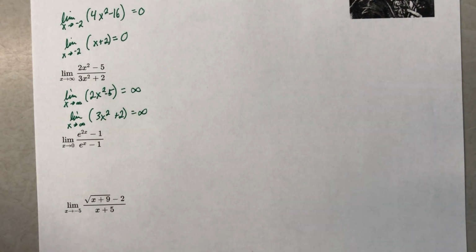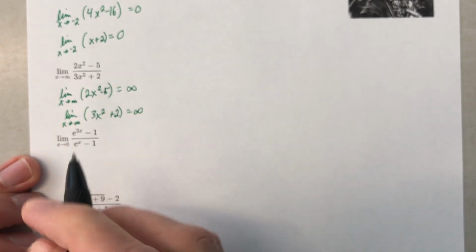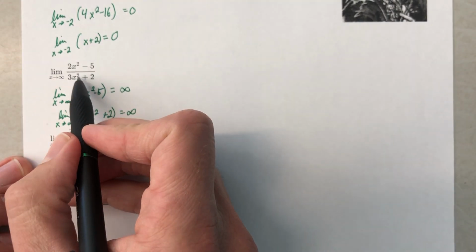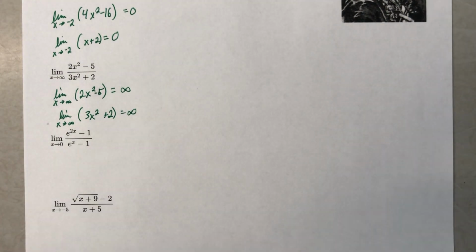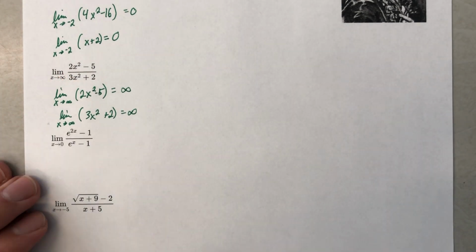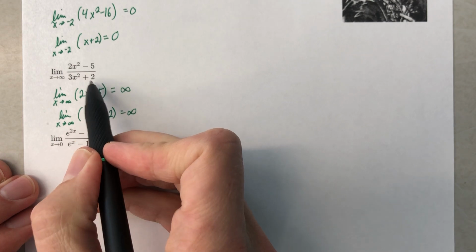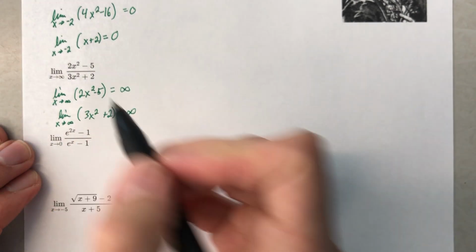Now, let's be real honest. We did a lesson on this exact same thing where we would look at this and say, oh, the degrees are the same, so the answer is 2/3. Jump straight there if you want to, okay? If you want to shortcut, 2/3, x squared. For infinity, who cares if you subtract 5 or add 2? It doesn't matter. However, to demonstrate this with L'Hopital's rule, we would have infinity over infinity.